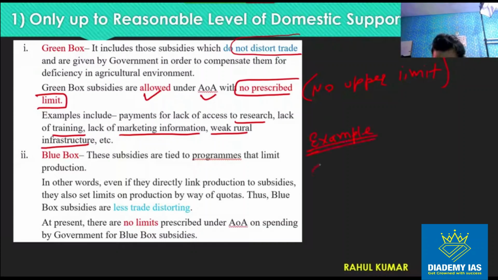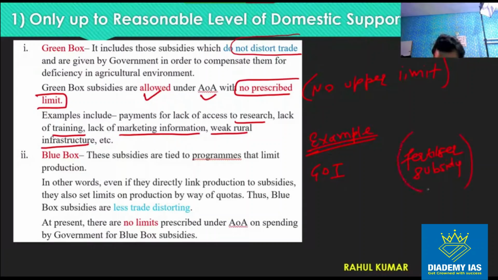So blue box subsidy, for example, the government of India gives the subsidy for, suppose, fertilizer subsidy. The best example is fertilizer subsidy, right?